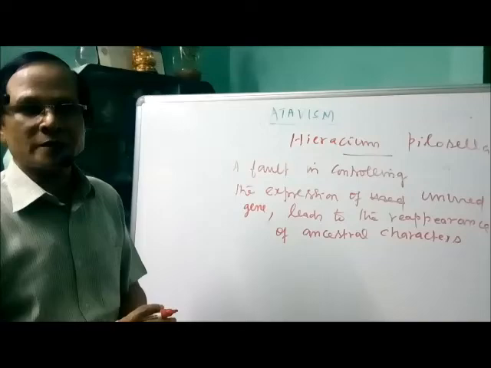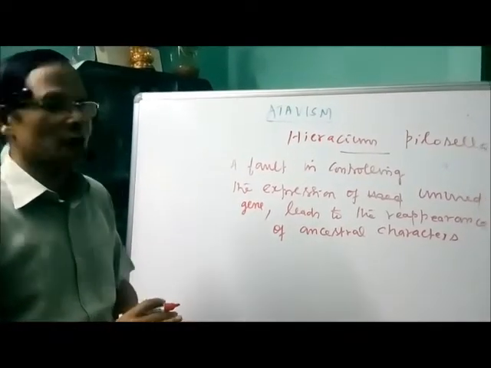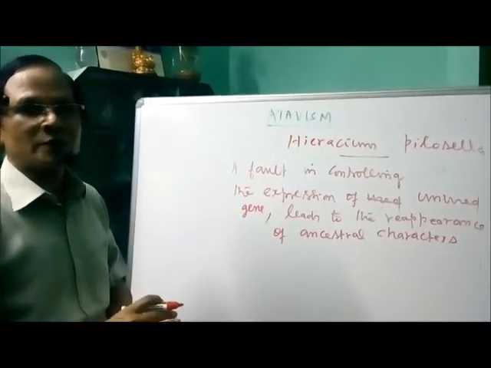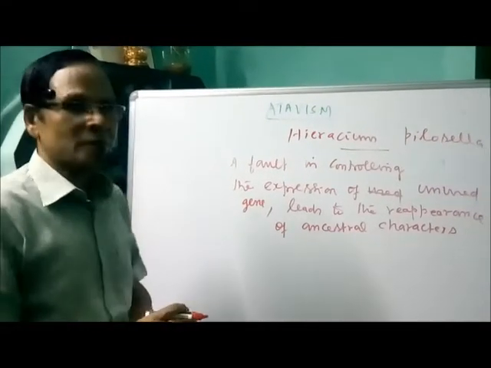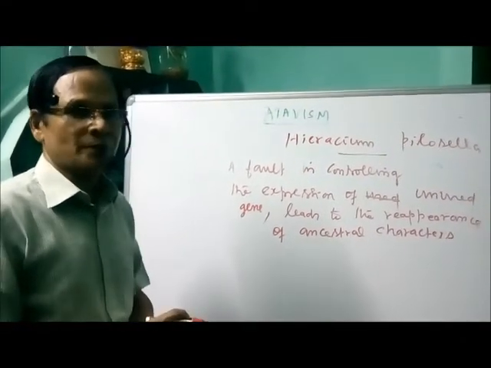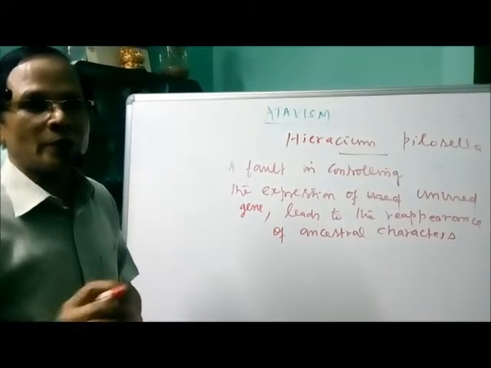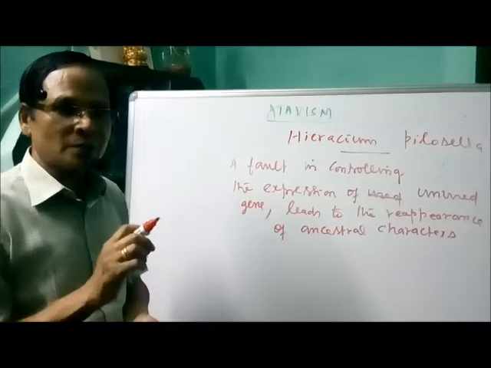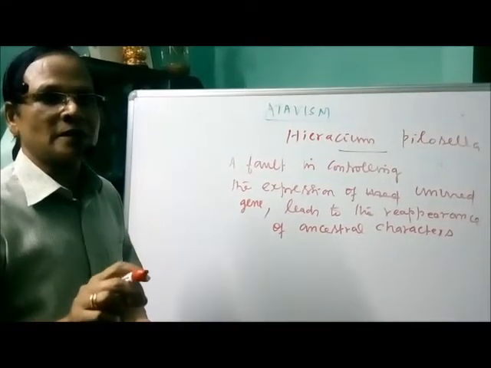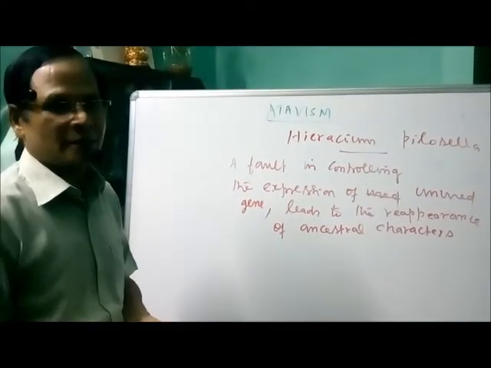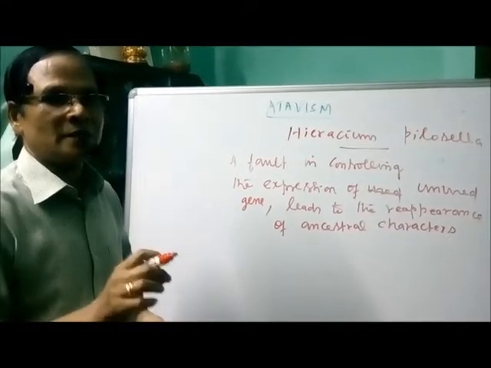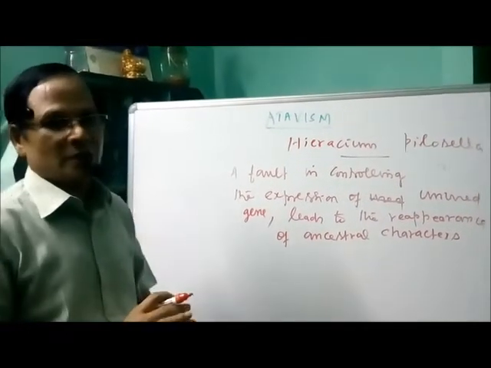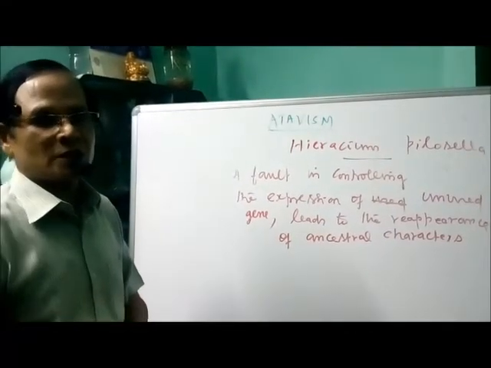I mentioned already in the case of animals. In the case of human beings, we have long canine teeth and also dense hair on the surface of the chest, and also the presence of a short stumpy tail in the case of newborn babies. These are also examples of atavism. Simply we can say it is the sudden reappearance of ancestral characters in one of the present generations.